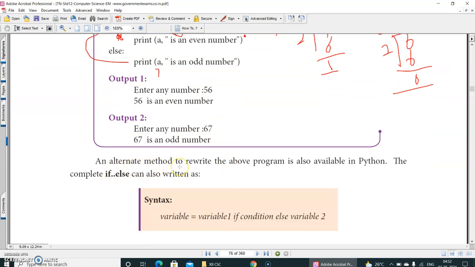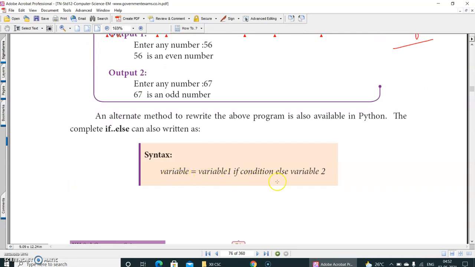An alternate method to rewrite the above program is also available in Python. The complete if-else can also be written as: variable is equal to variable 1 if condition else variable 2. Do you remember this syntax? Yes, the same syntax you learned in the previous chapter: the ternary operator, the conditional operator.